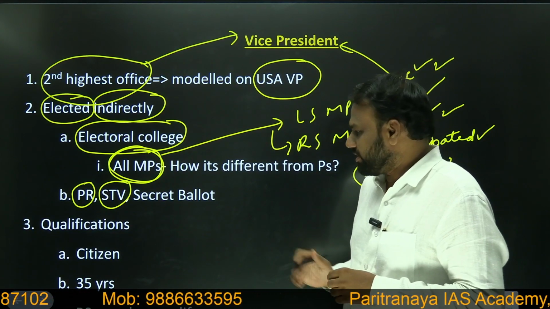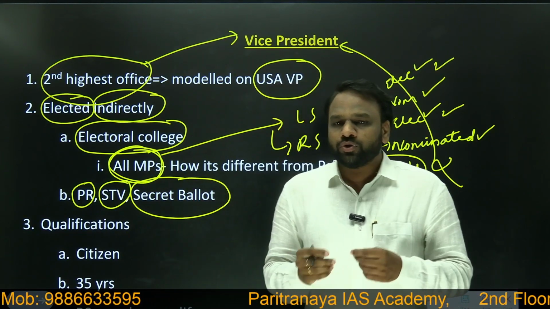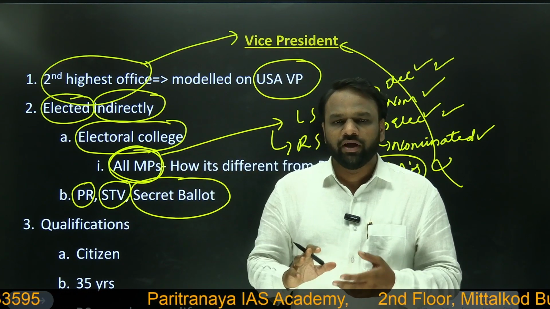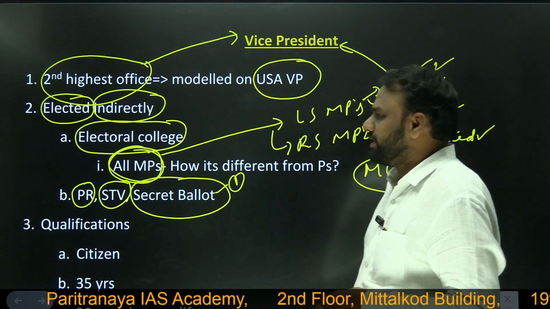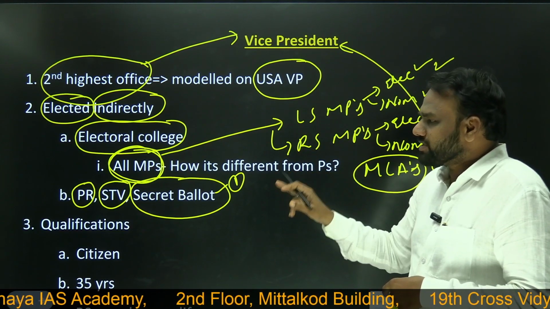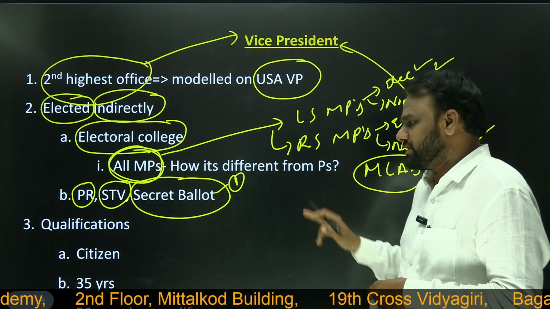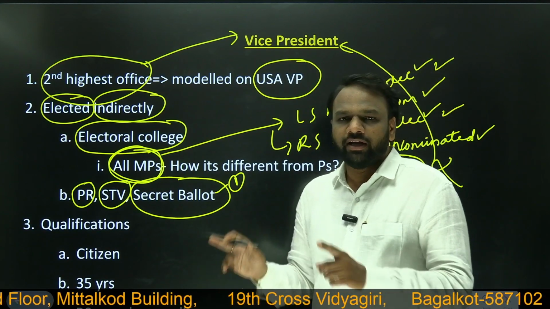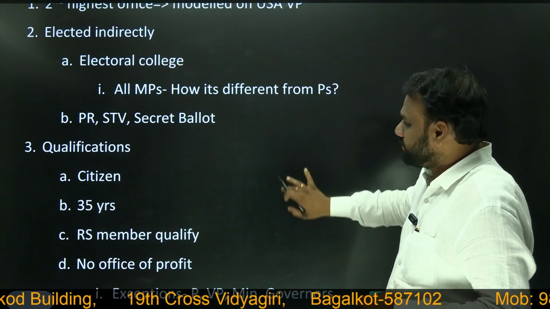Okay, vice president election. And we have already discussed secret ballot. What is secret ballot? Whosoever is casting their vote, they need not disclose to whom they are casting their vote. Okay, they can cast it secretly. So that's why it is called secret ballot. Okay, secret ballot. So very important. So Vice President of India is elected indirectly, and the electoral college consists of all MPs, both nominated as well as elected members of Lok Sabha and Rajya Sabha. And it is carried out through proportional representation, single transferable vote, and secret ballot. Okay, secret ballot.